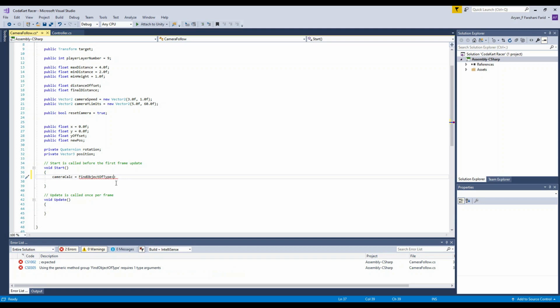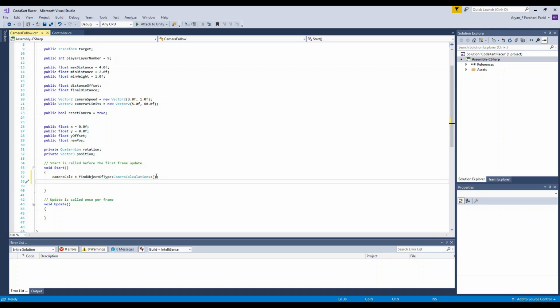Inside, we write CameraCalculations, it comes up, then a parenthesis and a semicolon. That is it.